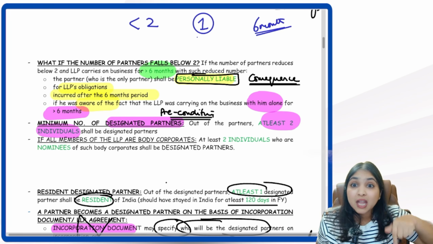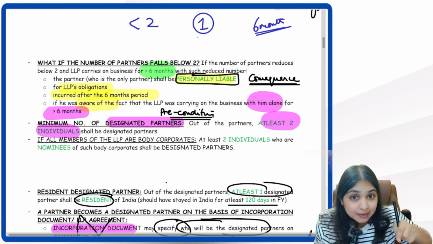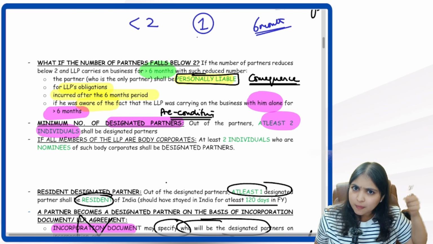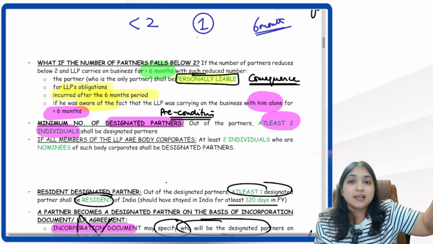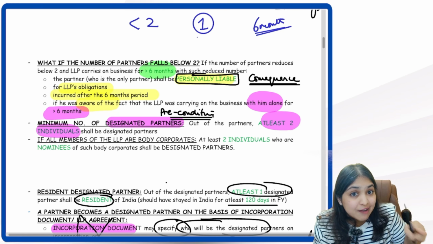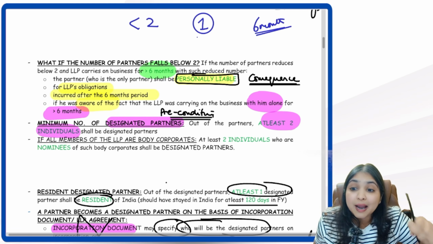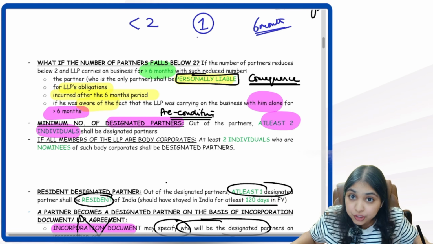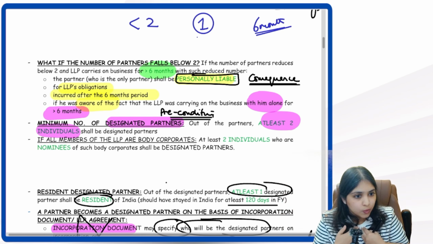What consequence? He will become personally liable. Personally liable for whose obligations? For LLP's obligations. All the LLP's obligations? No. He'll be personally liable only for those obligations of LLP which have been incurred after the 6 months period. But will this consequence have a precondition? Yes. When will this consequence come into the picture? Only if that partner is aware of the fact that, first of all, for more than 6 months, LLP has done business with him alone as the partner.